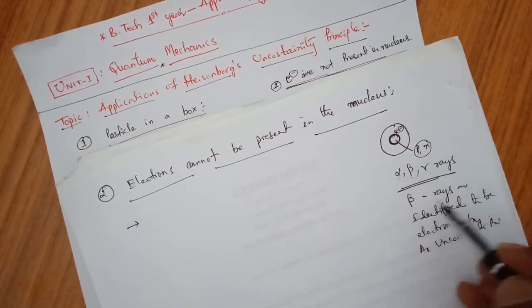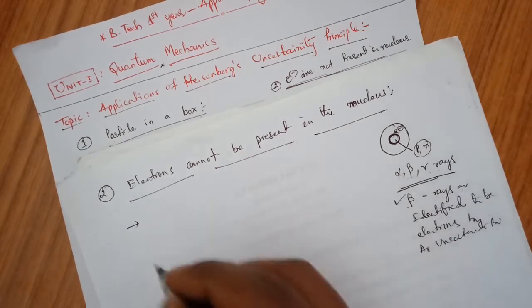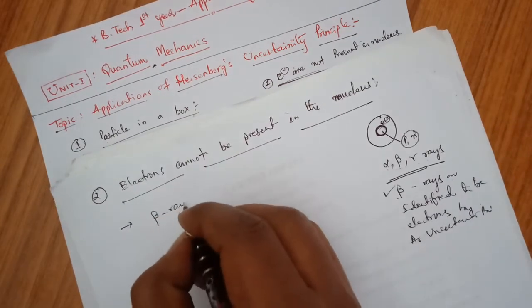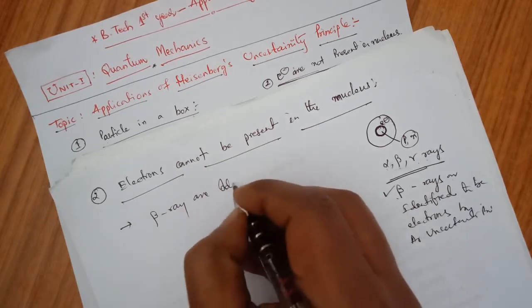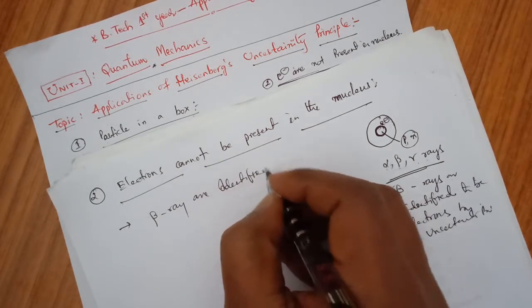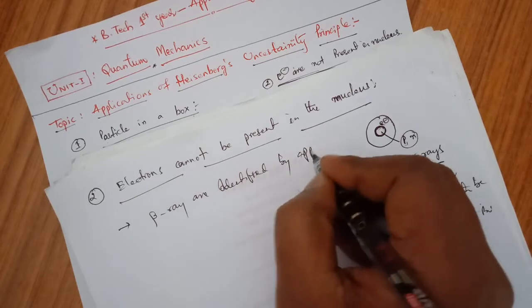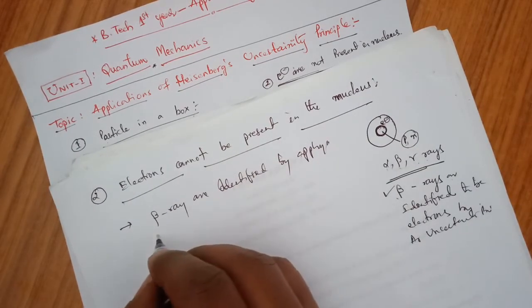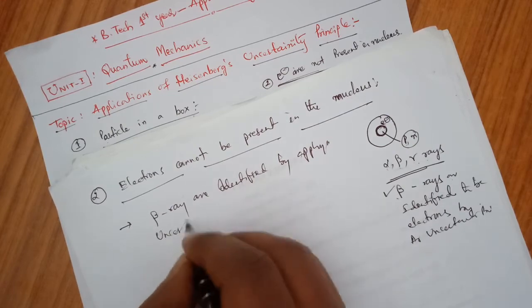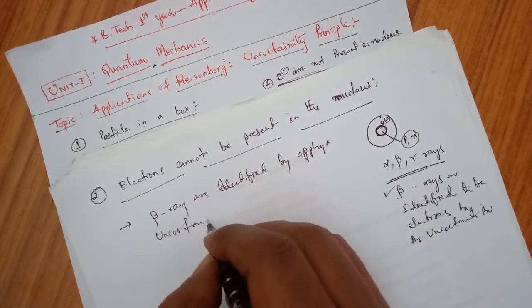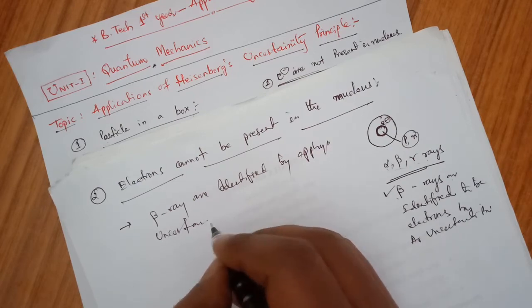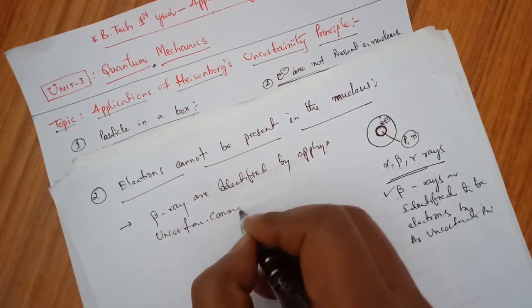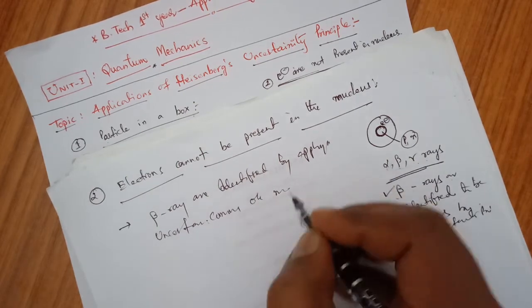Out of this, beta rays are identified by applying the uncertainty principle, out of the nucleus.